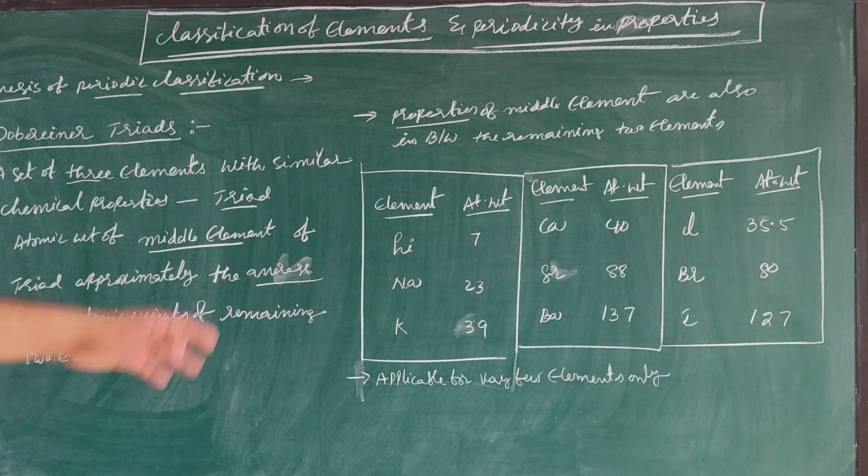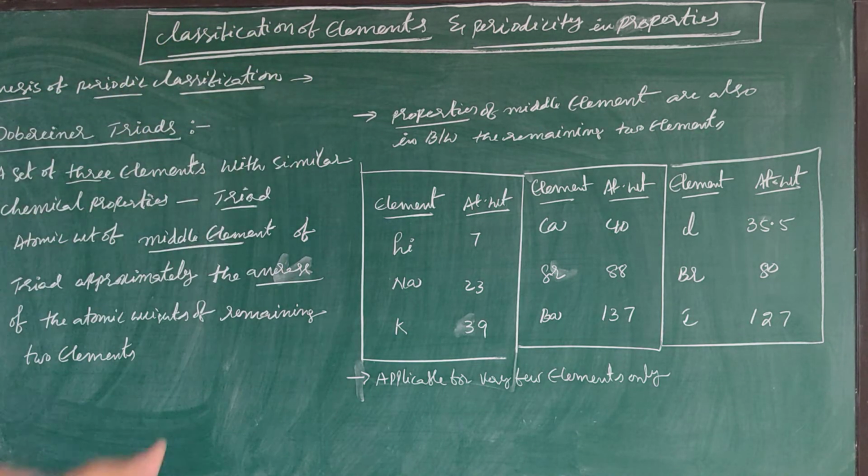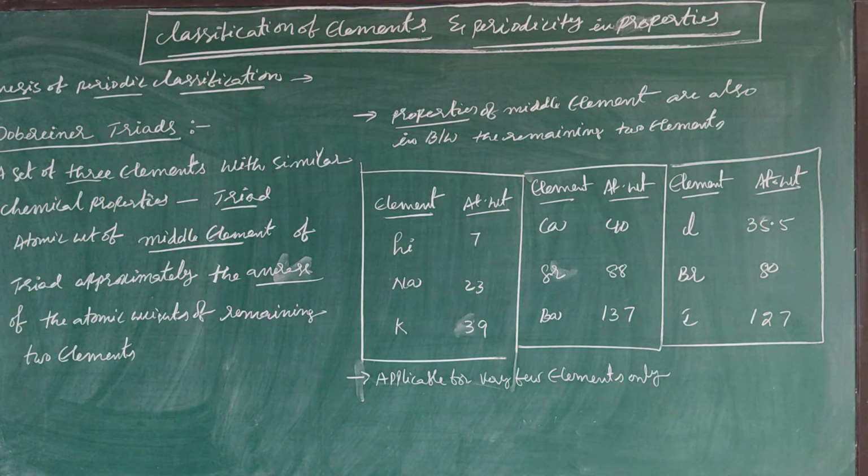Next, the other triad: chlorine, bromine, iodine. Chlorine atomic weight 35.5, bromine 80, and iodine 127. You get the nearest atomic weight of bromine if we consider the average atomic weights of chlorine and iodine. So this is one of the earliest classifications of the elements, but it is applicable for very few elements only.